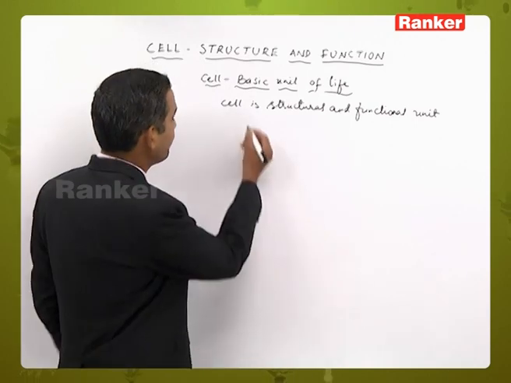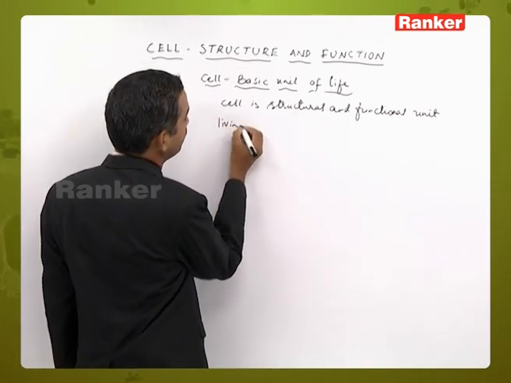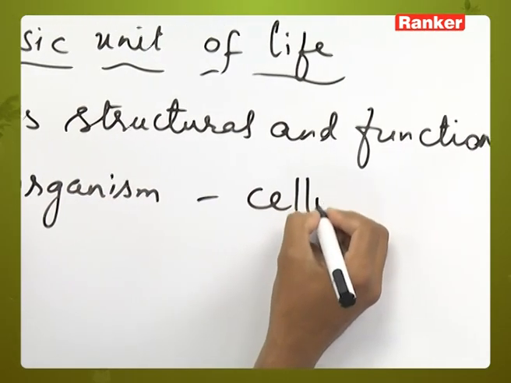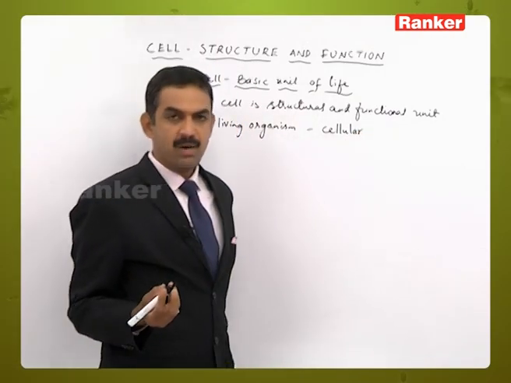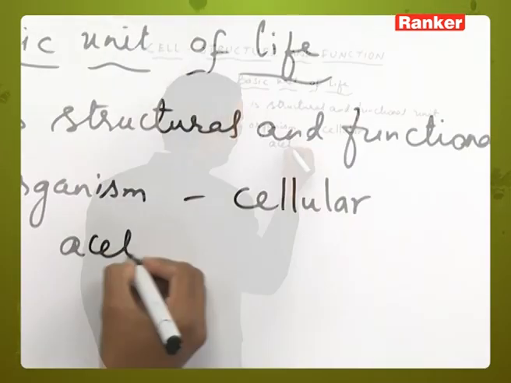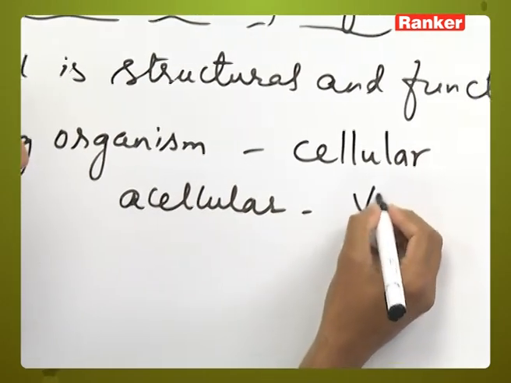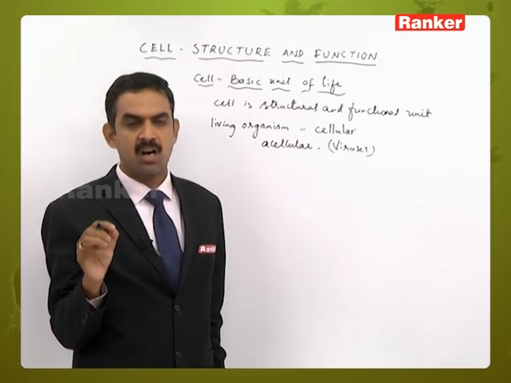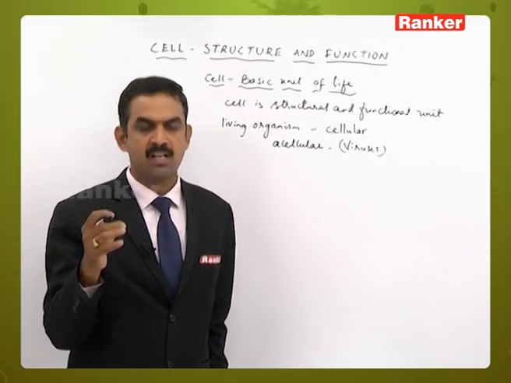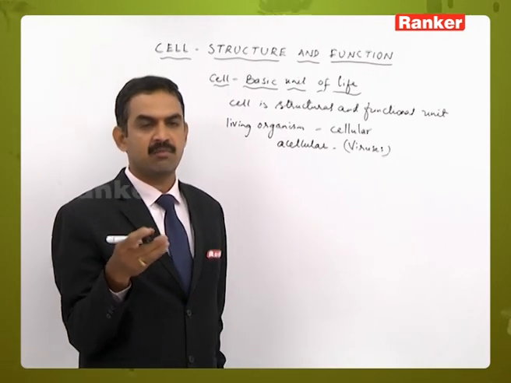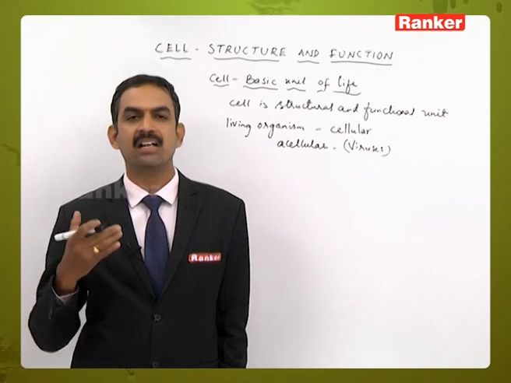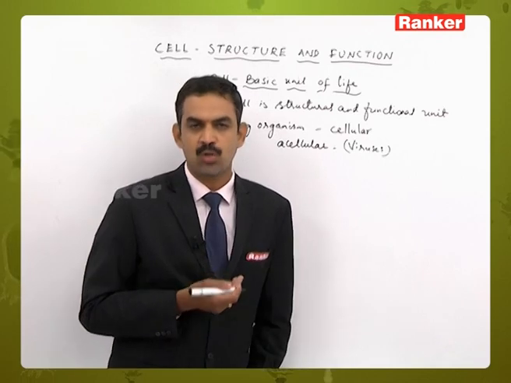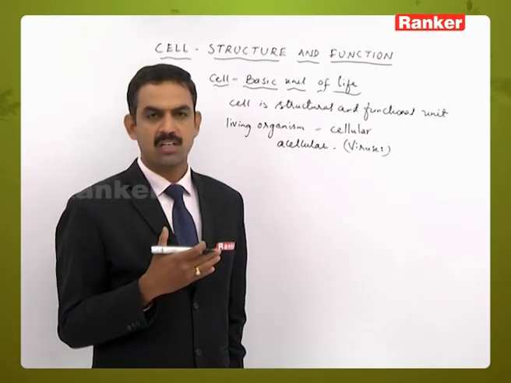We know that every living organism is cellular, but there are some living organisms which are acellular also, like viruses. If an organism is having life, without a cellular structure it can't exist with life. The only exceptional case is the viruses. Of course, we call viruses a connecting link, but it is not a perfect thing to be considered here.